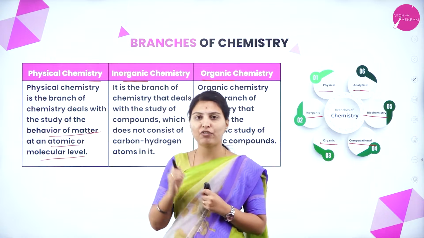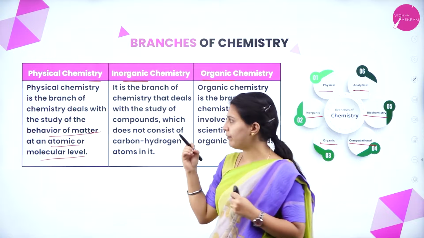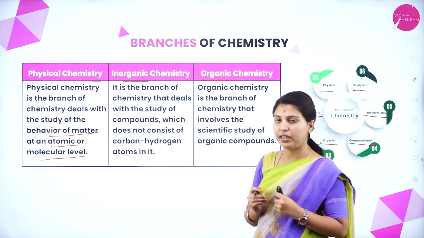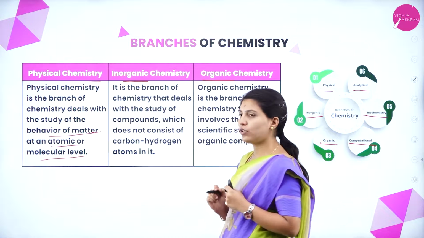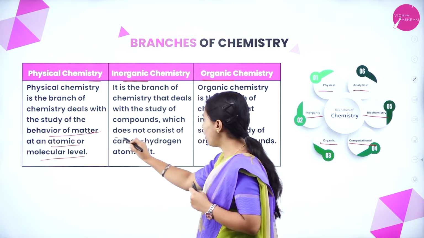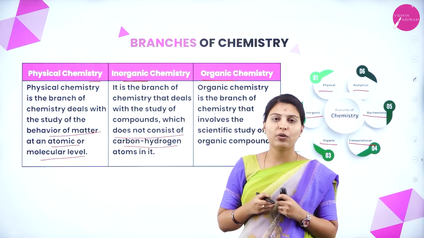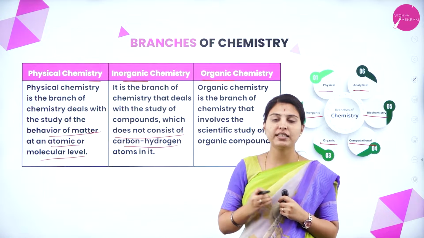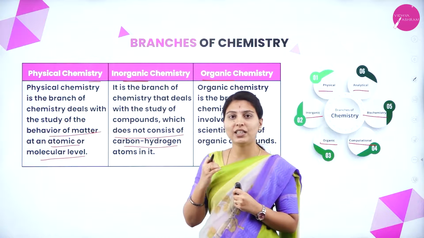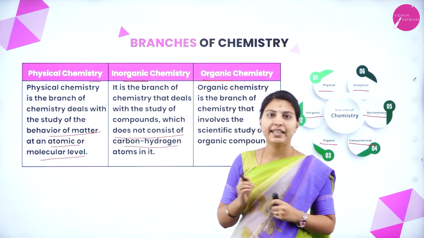It studies the behavior of matter from the atomic level to the molecular level. Any constraint of the physical quantity will be discussed in the physical chemistry branch. And inorganic chemistry is also a branch of chemistry which deals with the study of compounds which do not consist of carbon and hydrogen atoms. What is inorganic chemistry? Inorganic chemistry is the study of inorganic compounds. Then what are inorganic compounds? Inorganic compounds are the compounds which do not consist of carbon and hydrogen atoms.